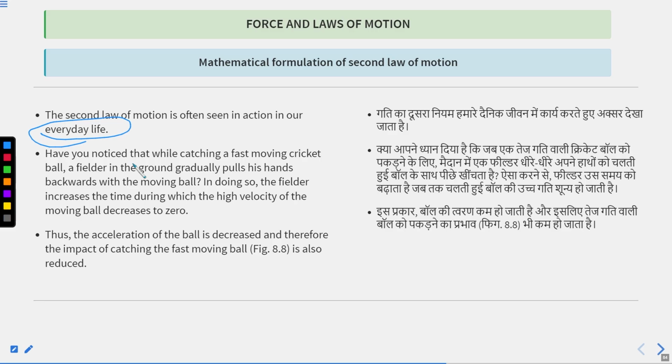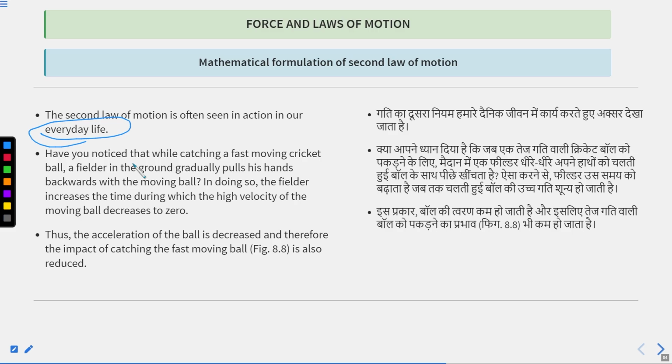He first catches the ball and then moves his hands backward. Why? Because if he moves his hand backward, he gets more time and the velocity of the ball gets decreased over a certain time. That's why fielders use this trick to catch a ball with very high speed.